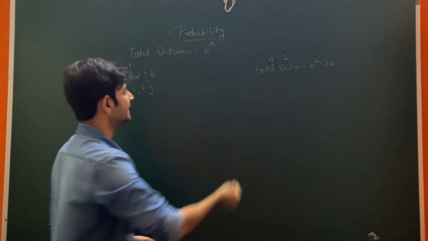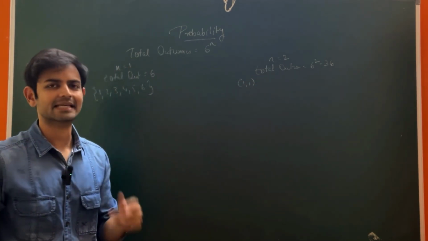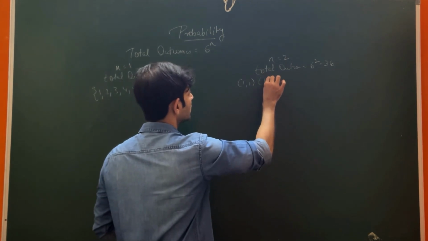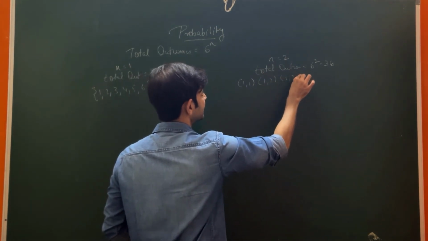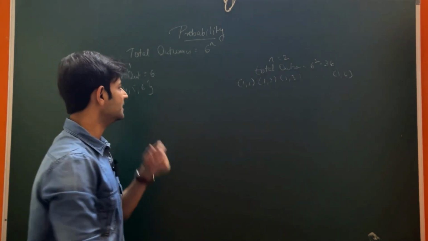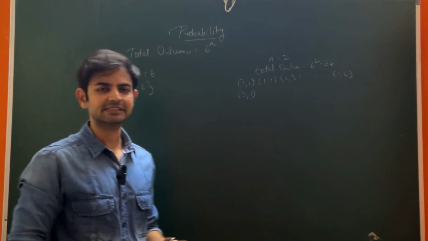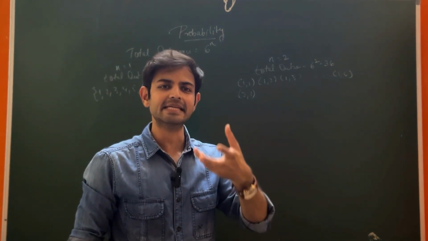So that will be 1 comma 1. So my first time I get 1, second time also I get 1, 1 comma 2, 1 comma 3, and so on up till 1 comma 6. Similarly, we do it as 2 comma 1. So on rolling it first time, I get 2, and second time I get 1.